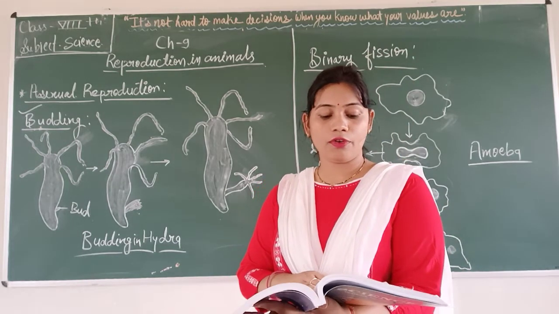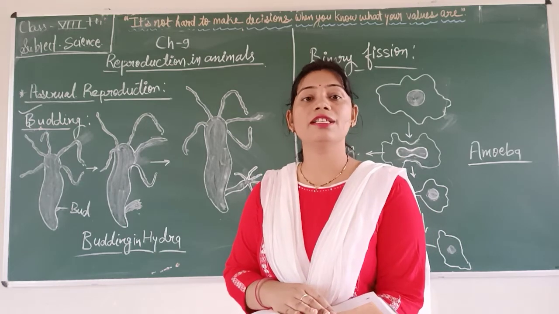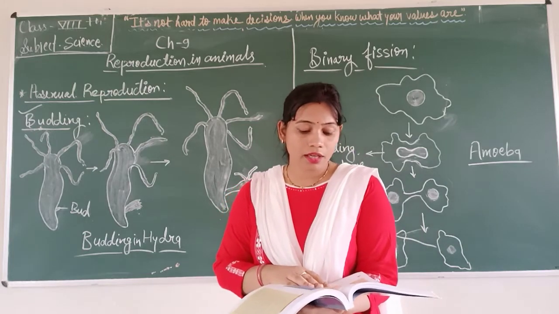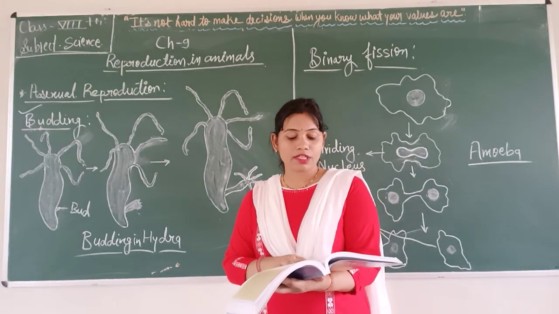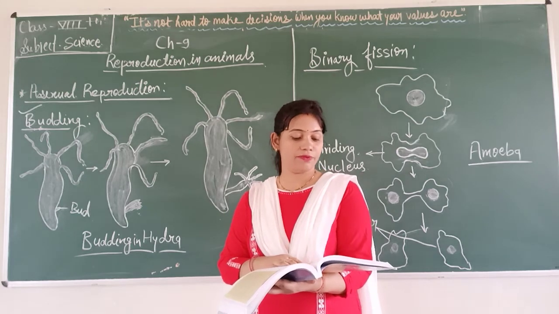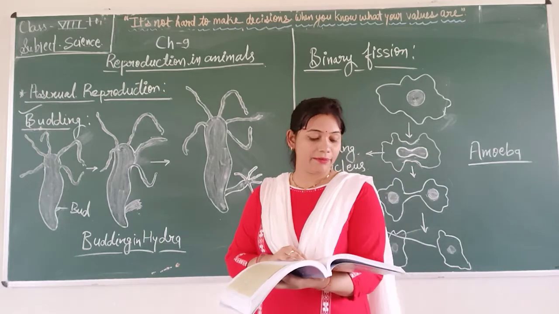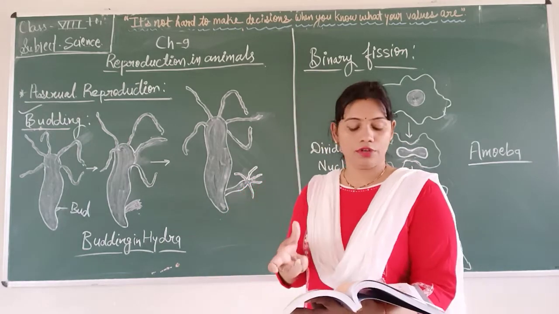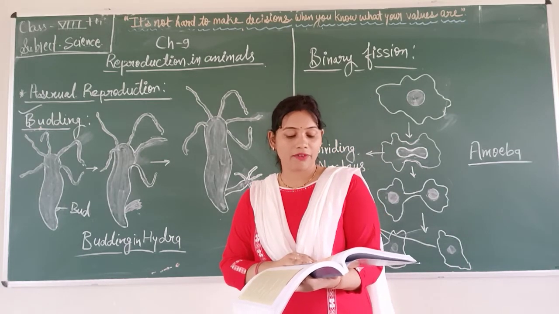During the process of cloning Dolly, a cell was collected from the mammary gland of a female Finn Dorset sheep. So one species was the Finn Dorset sheep, and the egg was obtained from a Scottish blackface sheep. The nucleus was removed from the egg. Then the nucleus of a mammary gland cell from the Finn Dorset sheep was inserted into the egg of the Scottish blackface sheep, whose nucleus had been removed. So here there was a change of nucleus. The egg that was produced was implanted into the Scottish blackface ewe.